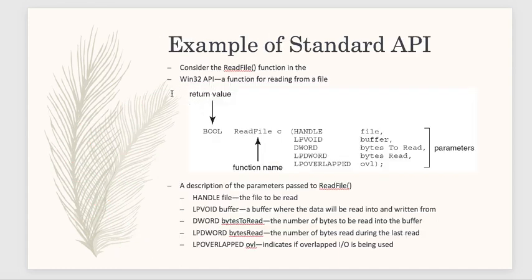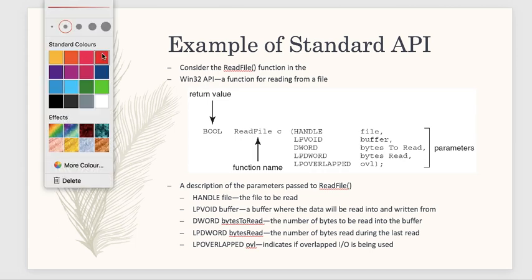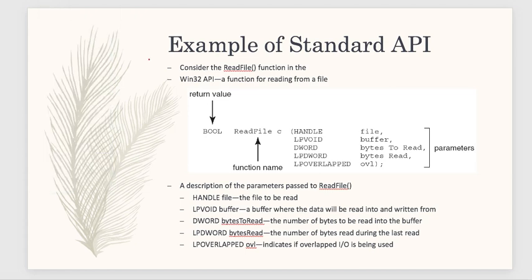How do APIs look? One example, wait, let me take the pen. Let's consider a read file. This is what you can call an API or system call. See, ReadFile is the function name, and these are the parameters which can be passed, like the file handle.